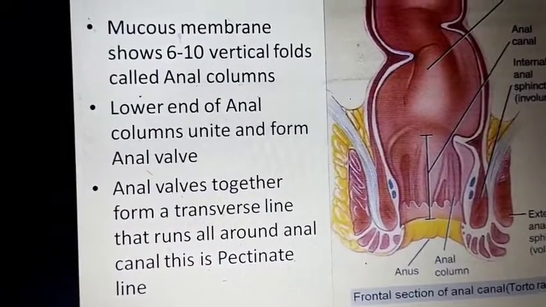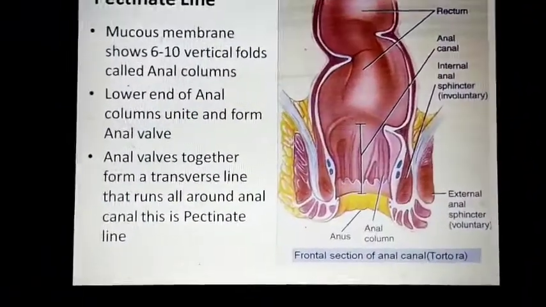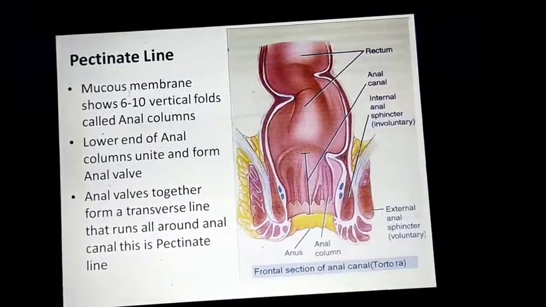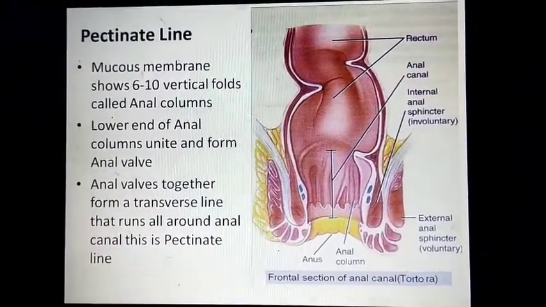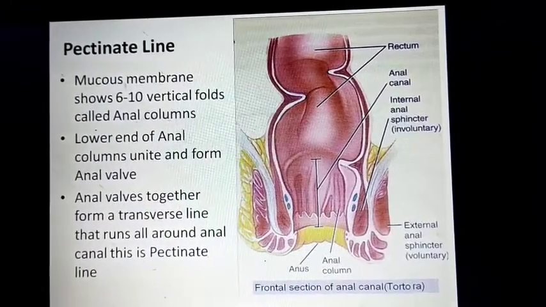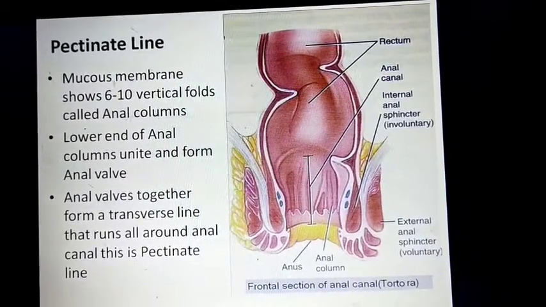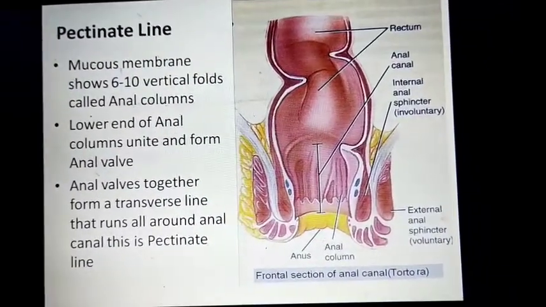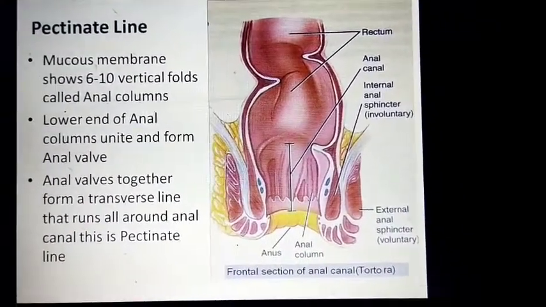The anal valves together form the transverse line that runs all around the anal canal. This is the pectinate line. Anal columns are nothing but folds of mucosa. As I already explained, these folds of mucosa join together and form the valves, and these valves join together and form one transverse line. That line is the pectinate line.